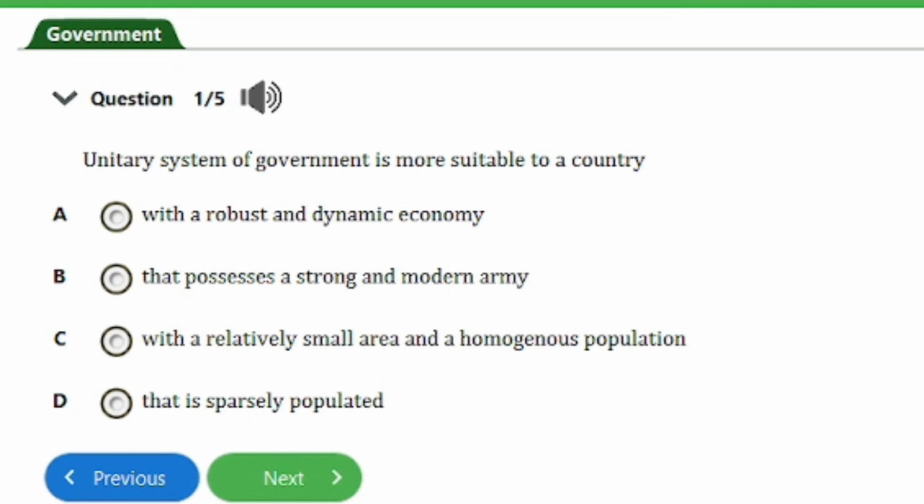It says, unitary system of government is more suitable to a country A, with a robust and dynamic economy, B, that possesses a strong and modern army, C, with a relatively small area and a homogeneous population, D, that is sparsely populated. So the answer to this question is option C. Unitary system of government is more suitable to a country with a relatively small area and a homogeneous population. So that's it for this question. Let's head on to the next one.